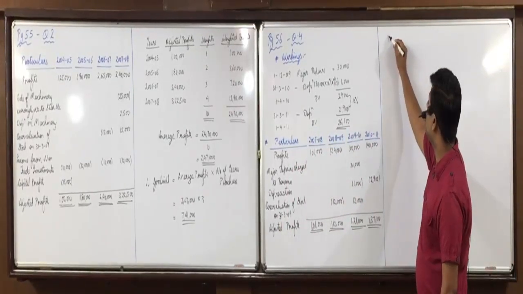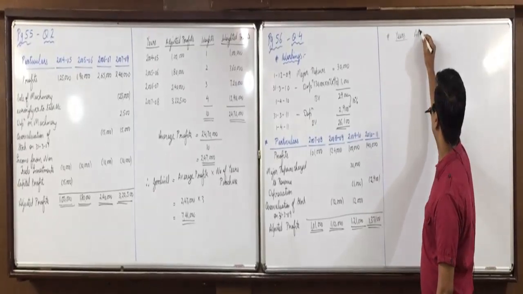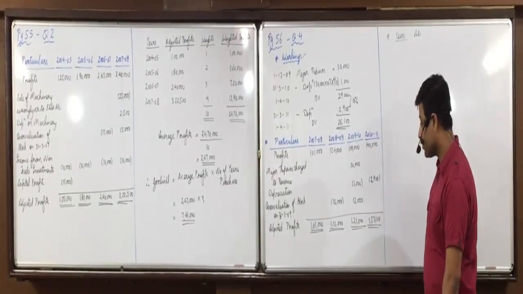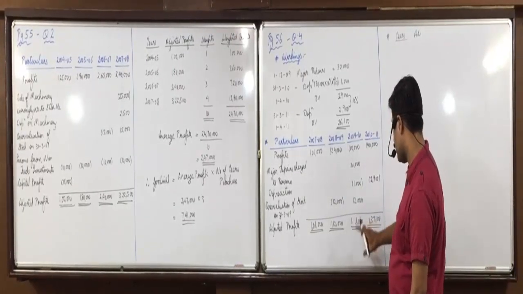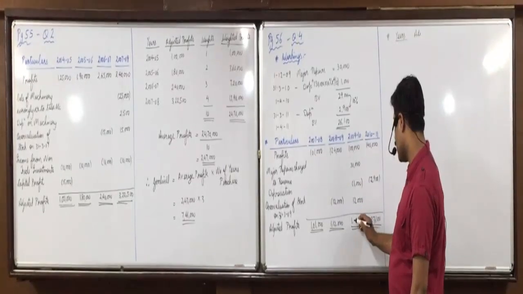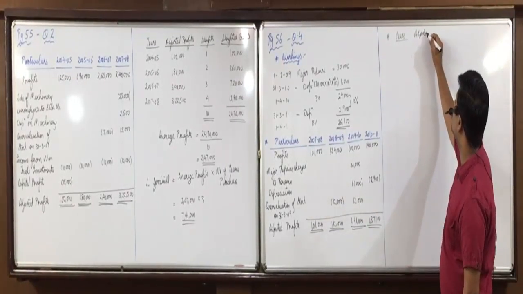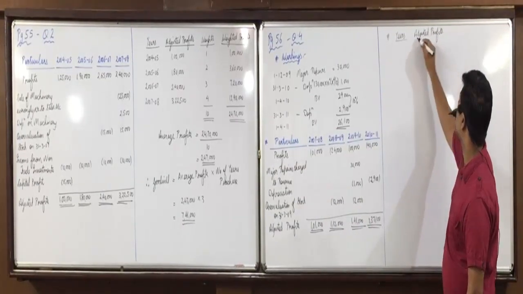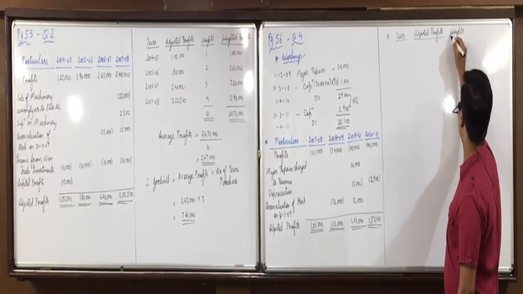So next we will make the columns: years, adjusted profits, weights, and weighted profits.